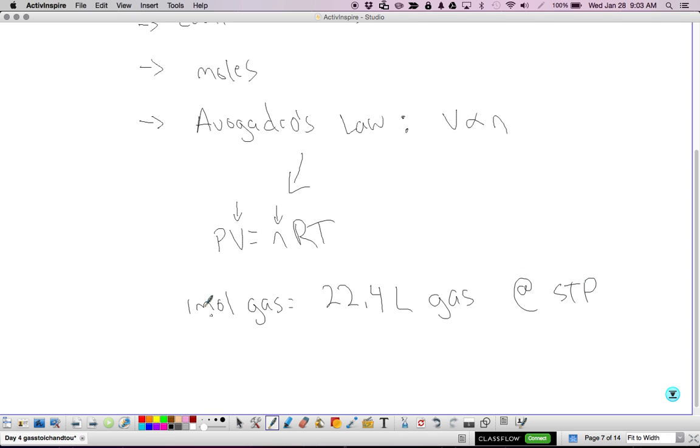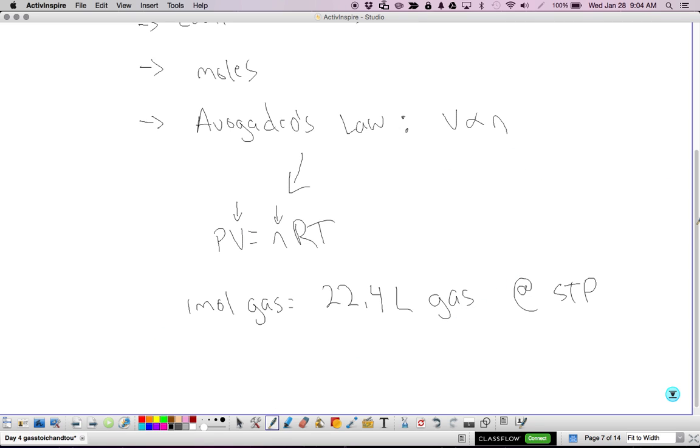This is called the molar volume of a gas, kind of like molar mass. We will use this. Hopefully you see that it's set up as an equality, which means we can make conversion factors out of it.